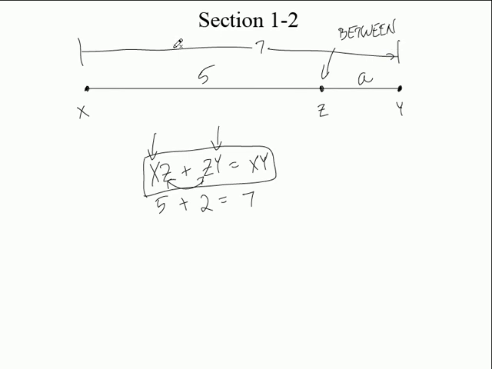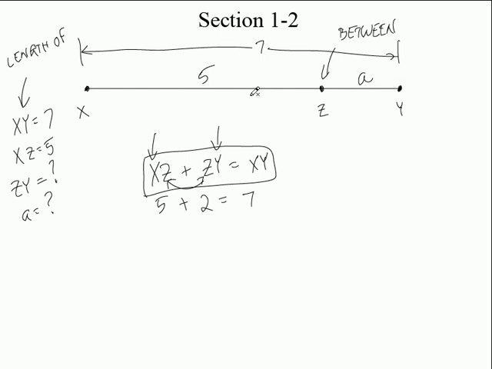Alright, you with me so far? So the whole thing is 7. So XY is 7. Notice I didn't put a line segment over it. What does that mean? It means the length of. So when it doesn't have the little line, it means the length of. Everybody got that? So the length of line segment XY is 7. The length of XZ is 5. What do you think they're asking for? The length of ZY equals question mark, or you could say A. It's the same thing, isn't it? But how would you do that? That wouldn't be that hard, would it?